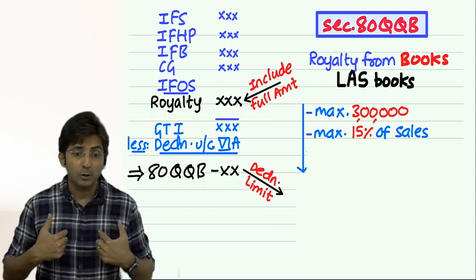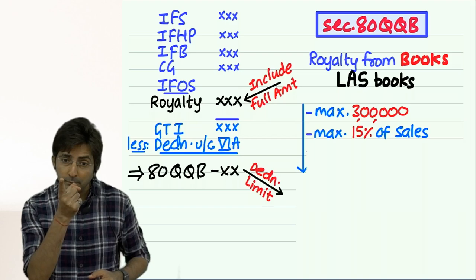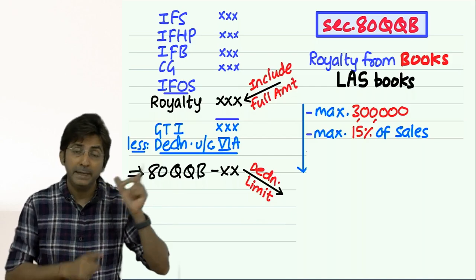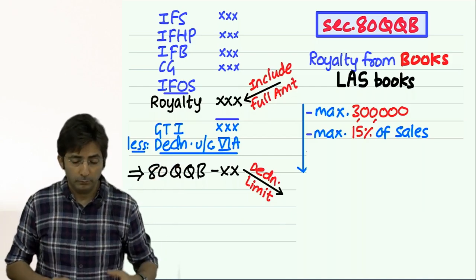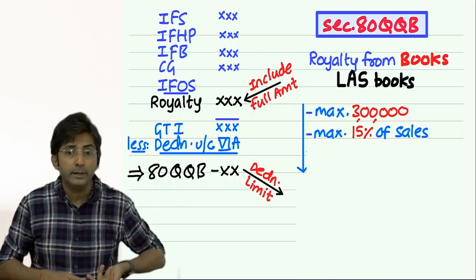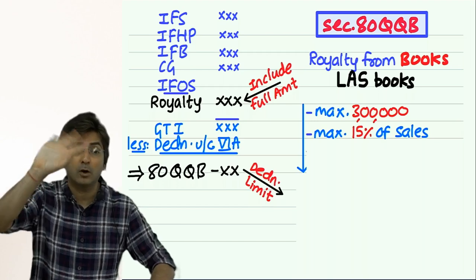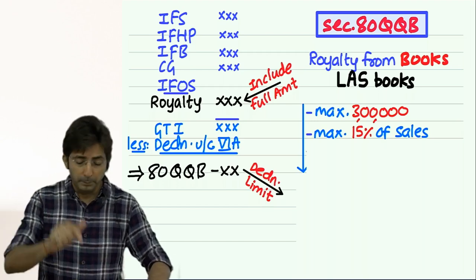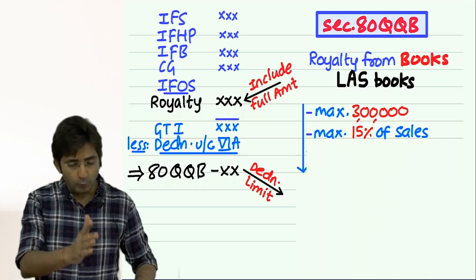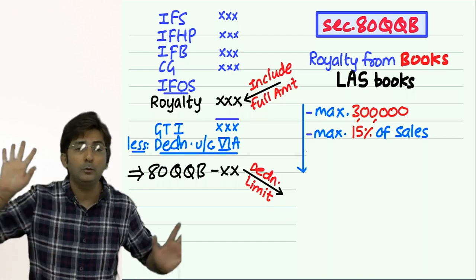And the government knows this author will be desperate for the deduction, so we have put a condition on him. You want the deduction? Obviously you will say yes. Bring royalty to India. Bring that foreign currency to India. Because it is a pride of India that your books are being published outside India, so foreign currency can come to India. So bring it. "Oh no, someday or the other I will bring." Not someday or the other. Bring now. Bring it up to the end of the year, or if not, within 6 months from the end of the year. Then only you will get the deduction.